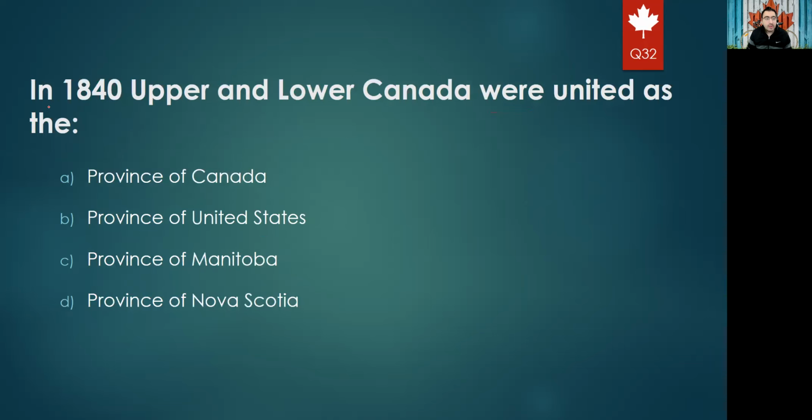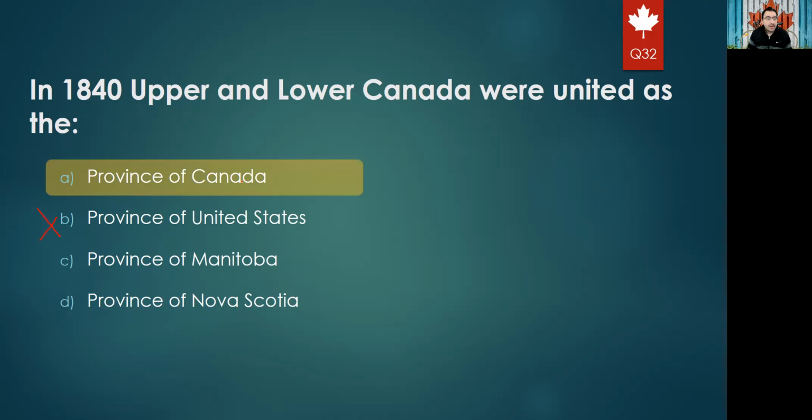Okay. Next question will be in 1840, Upper and Lower Canada were united again in the. So it was actually province of Quebec. Then it became Upper and Lower Canada, and again in 1840s it became again one province. It was a province of Canada, province of United States. For sure, we exclude this. Province of Manitoba, province of Nova Scotia. Yeah, the right answer would be A, which is province of Canada.